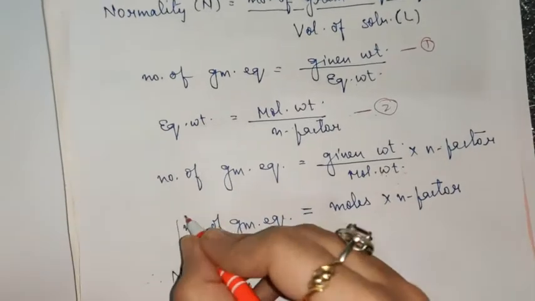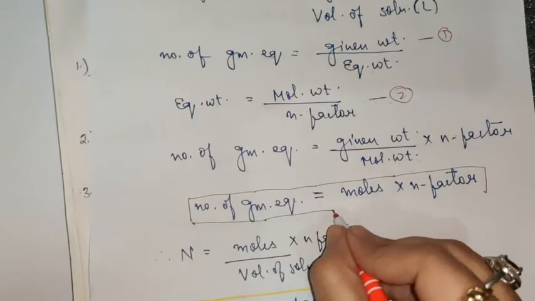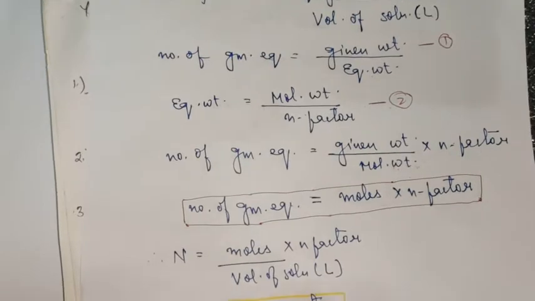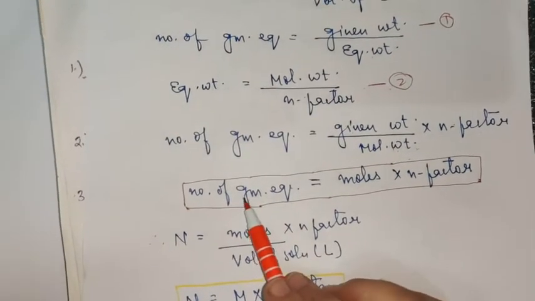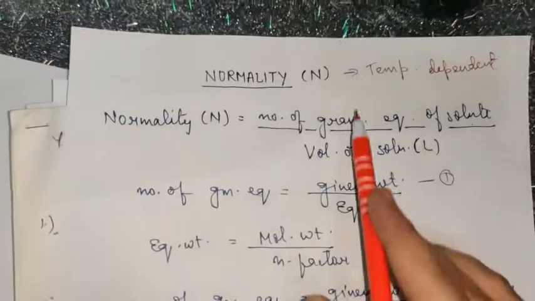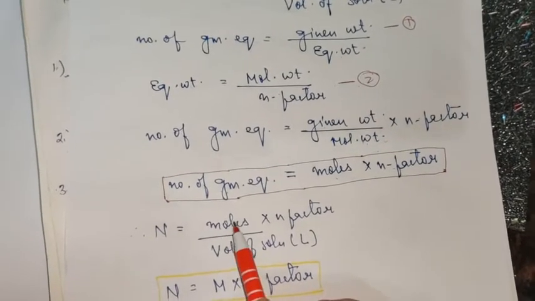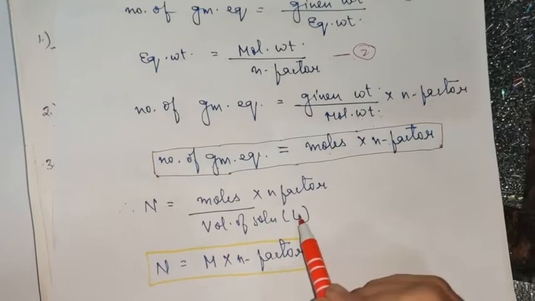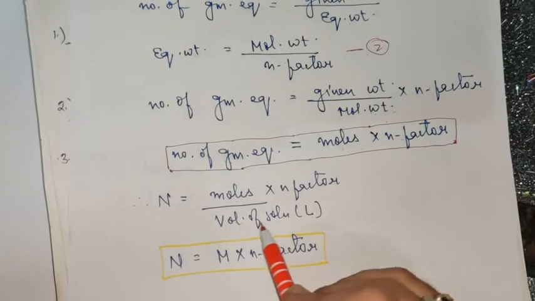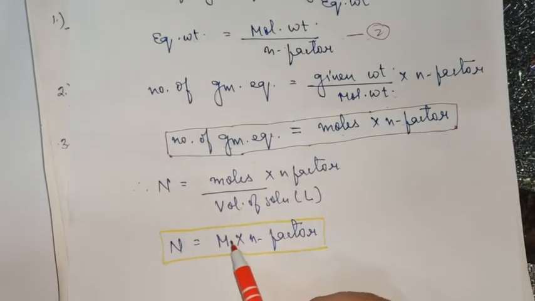See how everything is interconnected. When you know one formula, you can reach another formula. So now using this number of gram equivalents formula, moles into n factor, and substituting it in the formula of normality, you can write moles into n factor upon volume of solution in liter. Now you know that moles upon volume of solution in liter is molarity. So you can write normality as molarity into n factor.